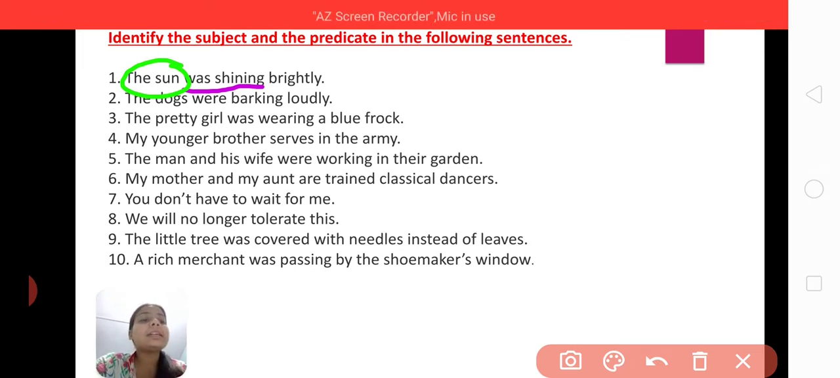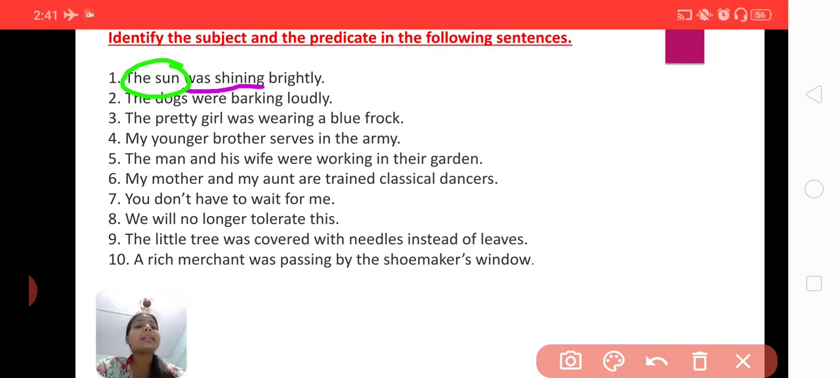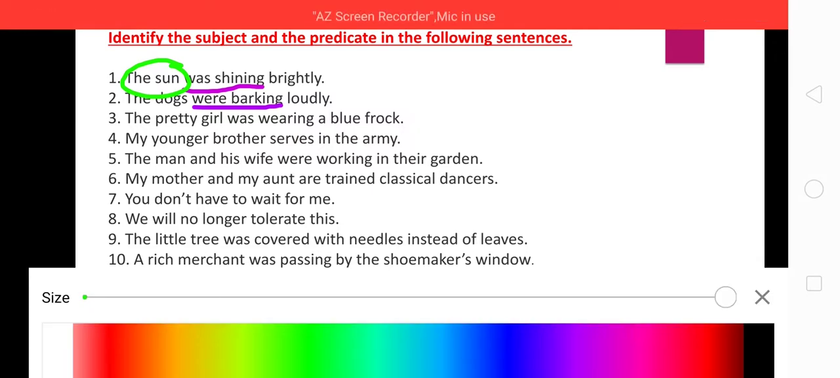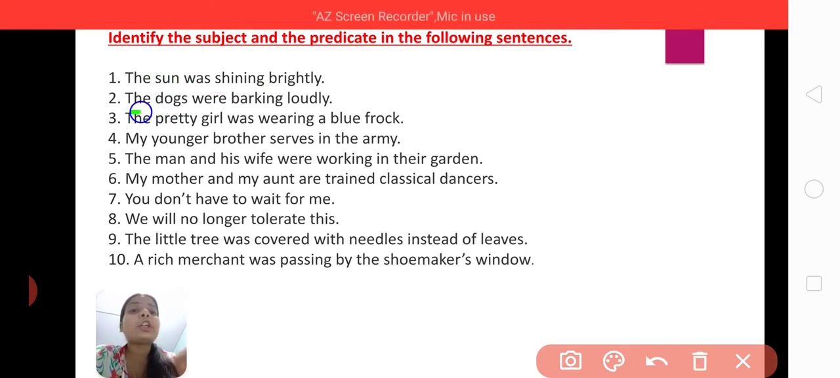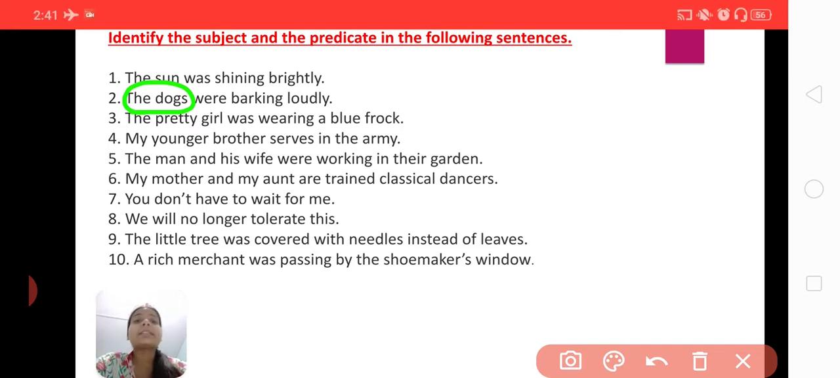Okay, let's see the next example. The dogs were barking loudly. Okay, so what is the verb in this sentence? First, always identify the verb first. So here the verb is were barking. Okay, now if you raise a question, what? Who were barking loudly? Okay, so what answer will you get? Yes, dogs were barking loudly. So the dogs here are the subject, whereas were barking loudly is the predicate.